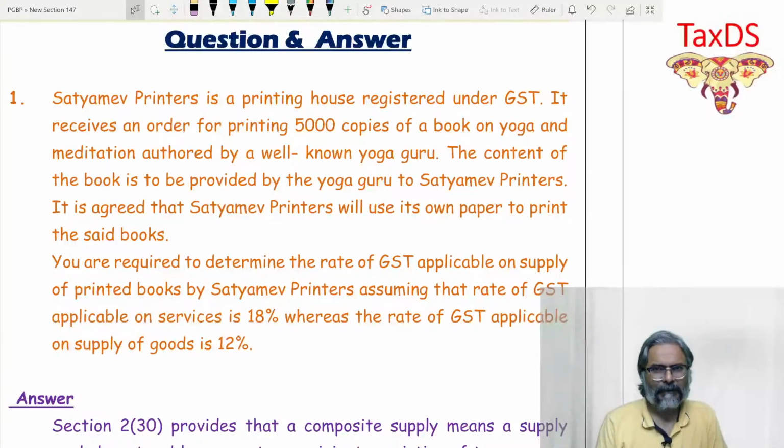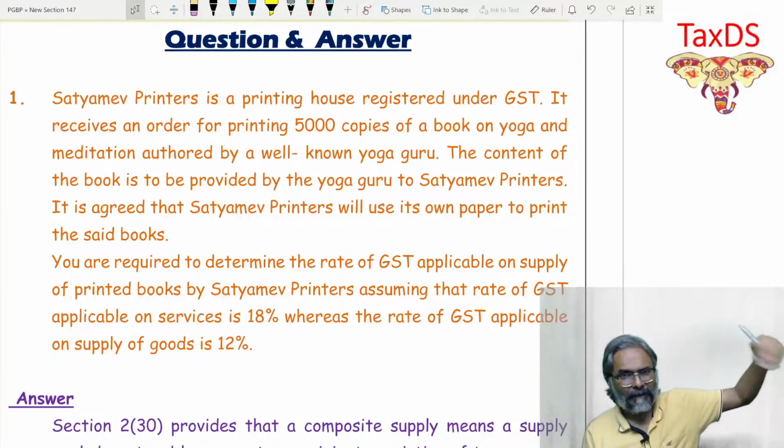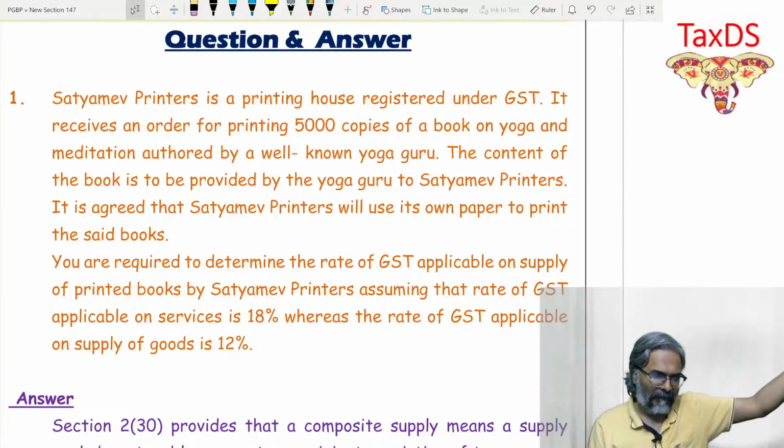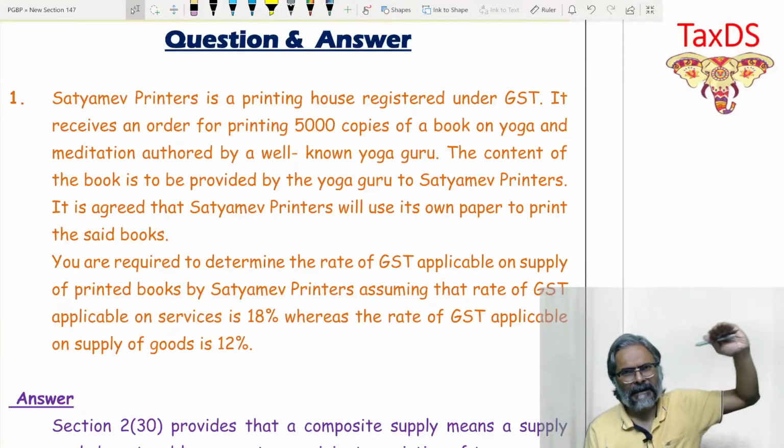Now, please understand one thing over here. There is a content which I have received from the recipient of the supply, who happens to be, in this case, a yoga guru. So the yoga guru is providing me the content.